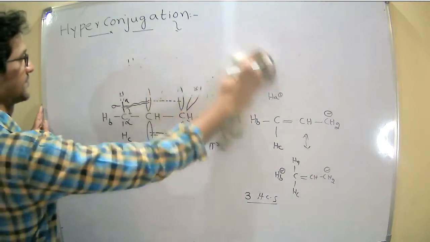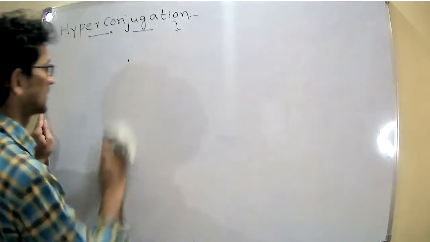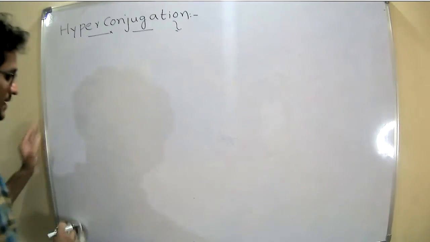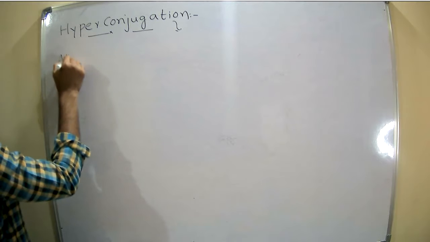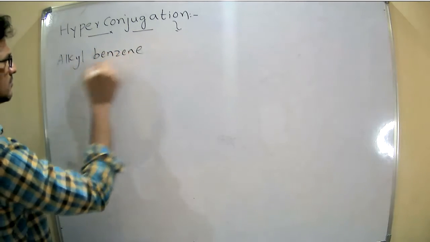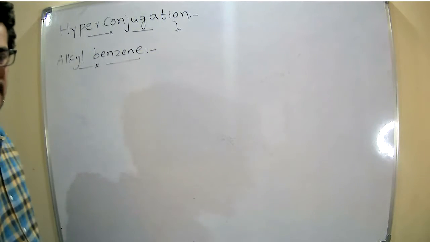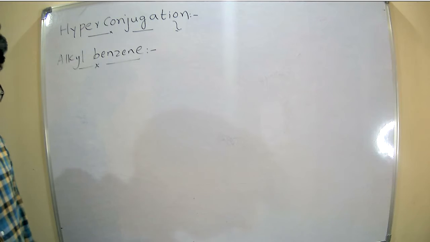Next, alkyl benzene. Next thing is alkyl benzene, right?